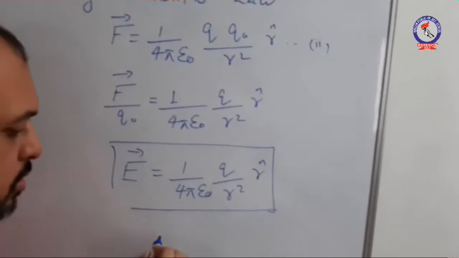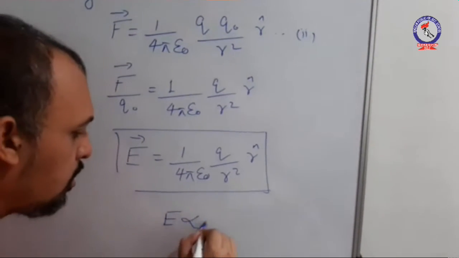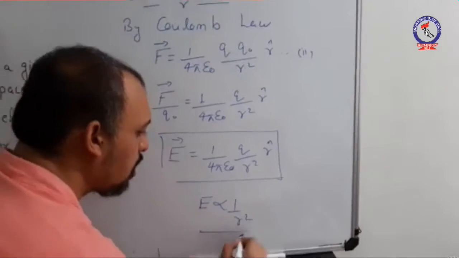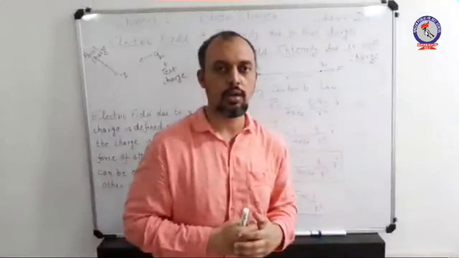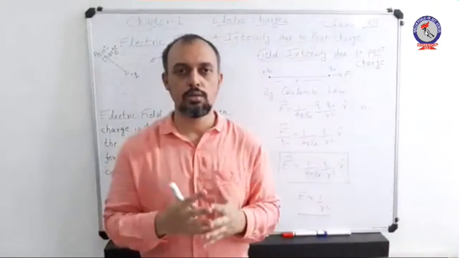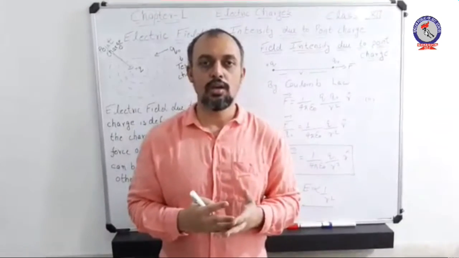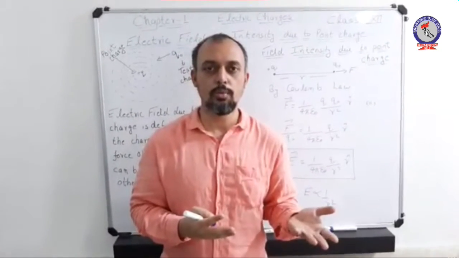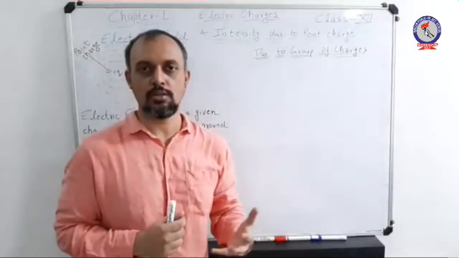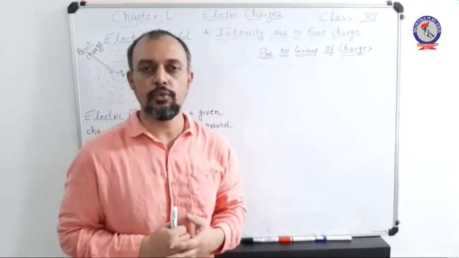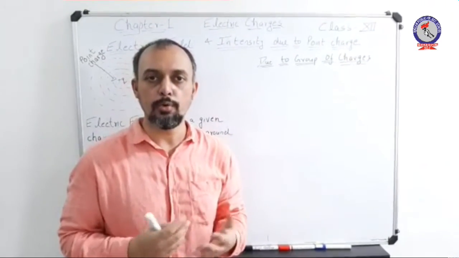If we observe this, the field is inversely proportional to the square of the distance between the two charges, which is pretty similar to the force experienced between two charges. Hence, we can say that field intensity also obeys the inverse square principle. So, we have just calculated the expression of field intensity due to a point charge.